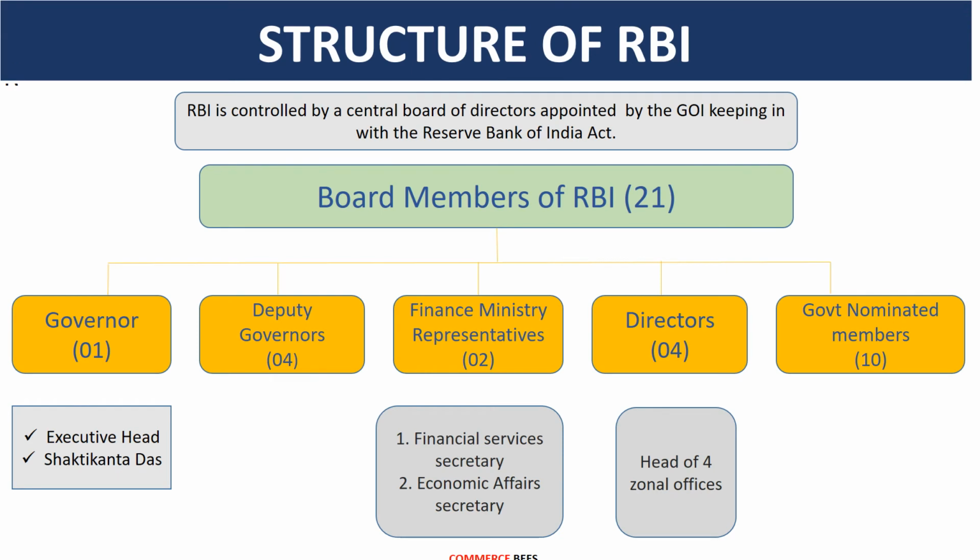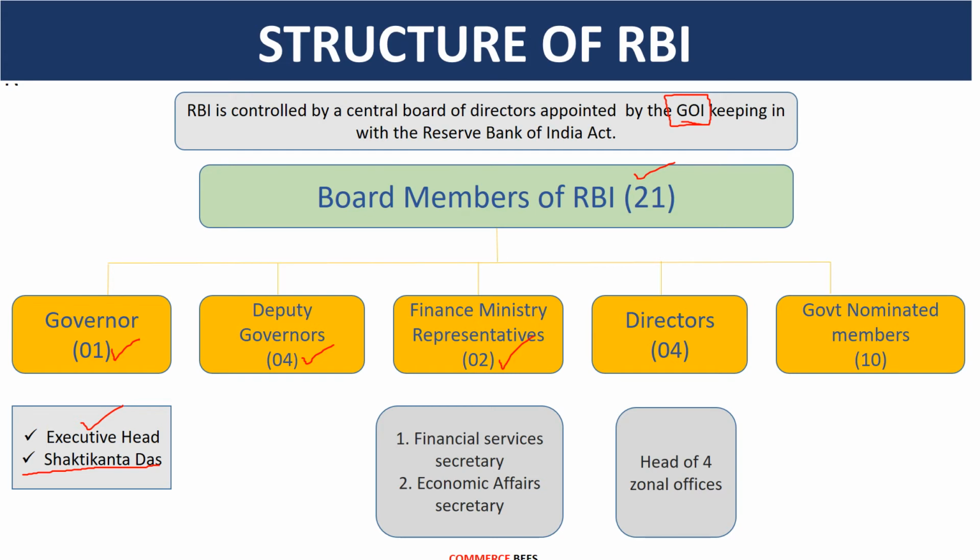Let's now move on to the structure of RBI. RBI is controlled by a central board of directors appointed by the Government of India, in keeping with the Reserve Bank of India Act. So the board of members are appointed by the Government of India and there are a total of 21 members, in which there will be one governor, and presently the governor of RBI is Mr. Shaktikanta Das, who is the executive head of RBI, and there are 4 deputy governors and 2 members representative of